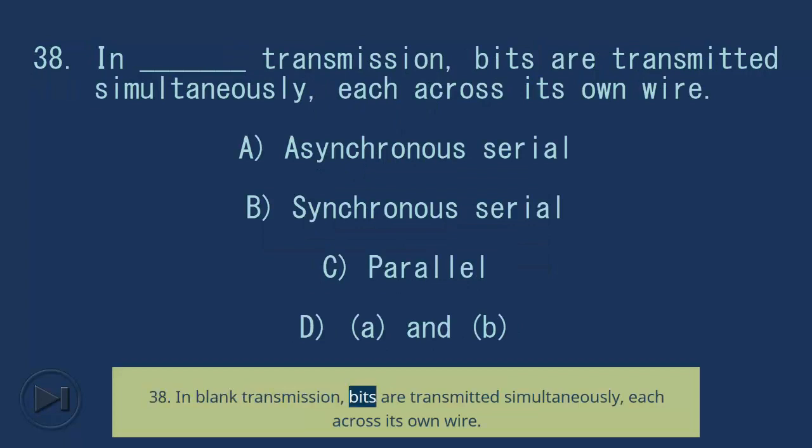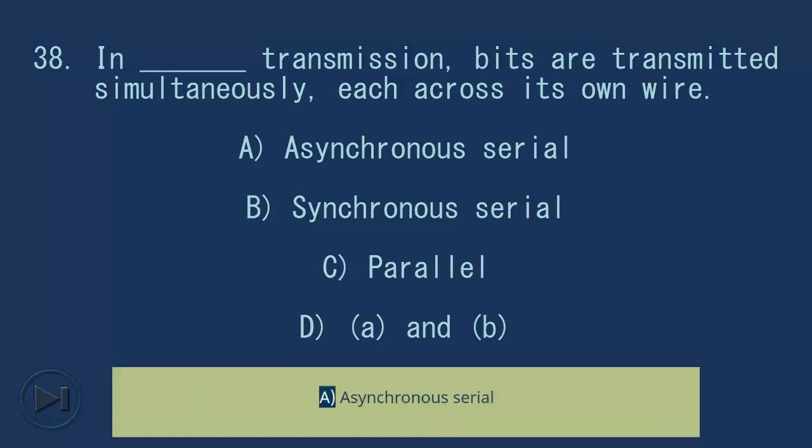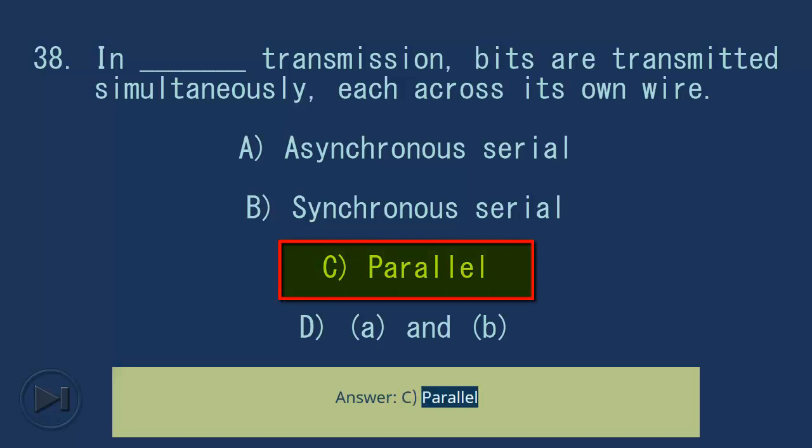38. In blank transmission, bits are transmitted simultaneously, each across its own wire. A. Asynchronous serial. B. Synchronous serial. C. Parallel. D. A and B. Answer: C. Parallel.